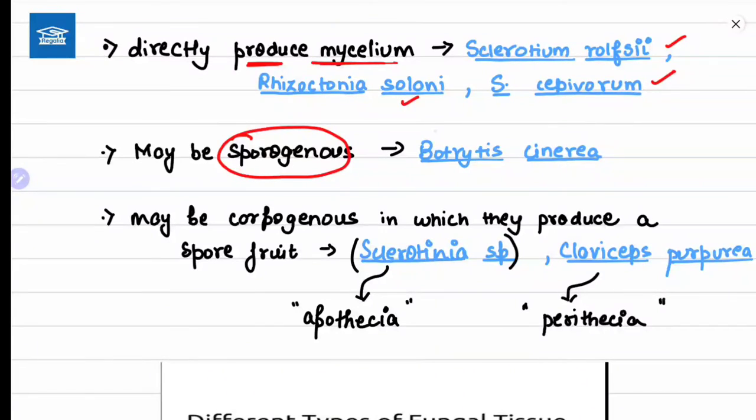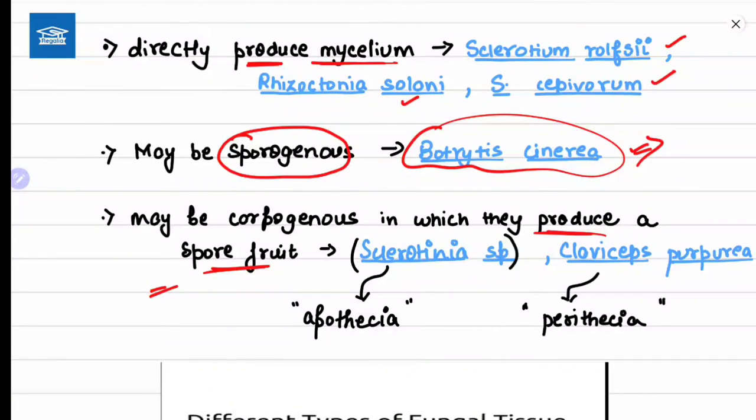Such an example is Botrytis cinerea. Botrytis cinerea is a classic example. Third, sclerotia may be carpogenous, in which they produce a spore fruit. Carpogenous means fruiting body producing. It produces a fruiting body.